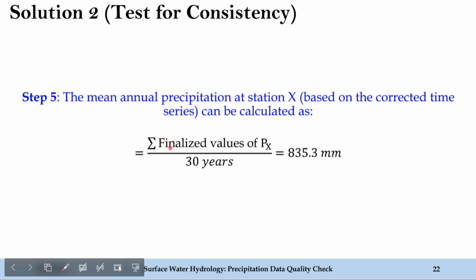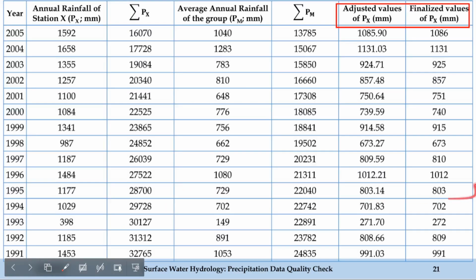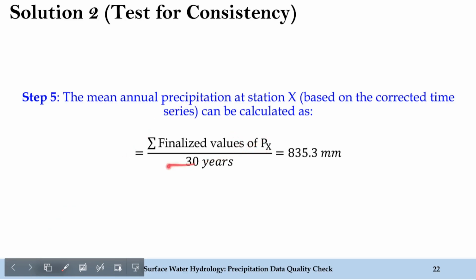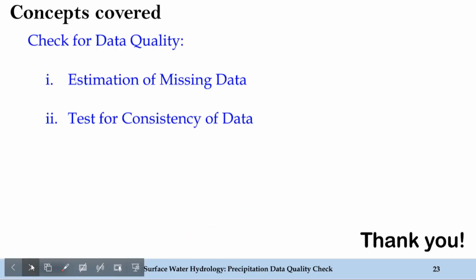This is very simple to obtain. You first have to find the total of the finalized values of Px, that is the sum of this row. Whatever is the sum of the finalized values of Px here, you have to substitute here and divide it by 30 years, because the data period was from 1991 to 2020, and you will get the final value, that is the mean annual precipitation at station X, as 835.3 mm. So this is how we have solved both parts of the problem.